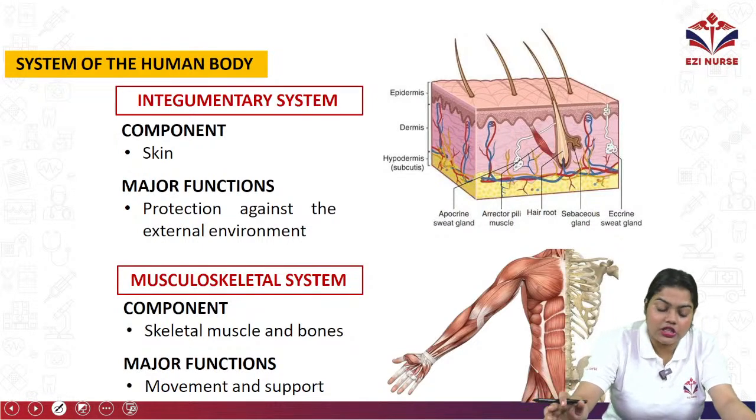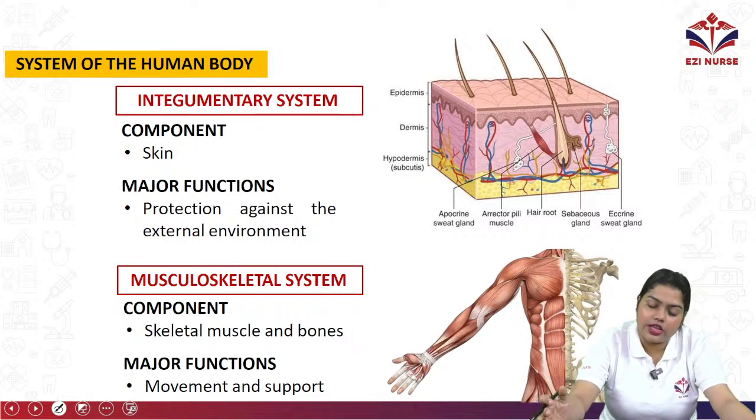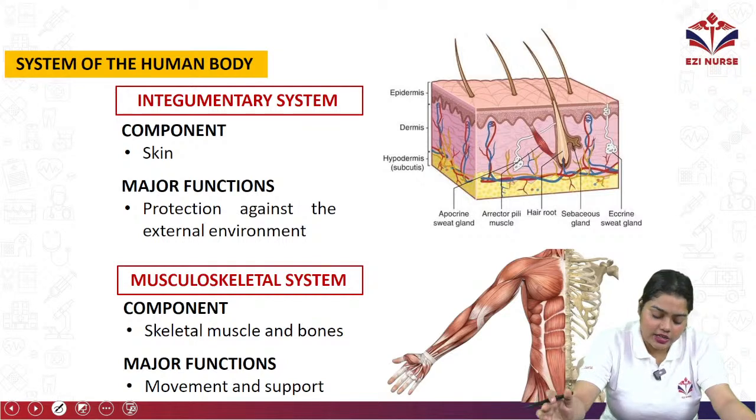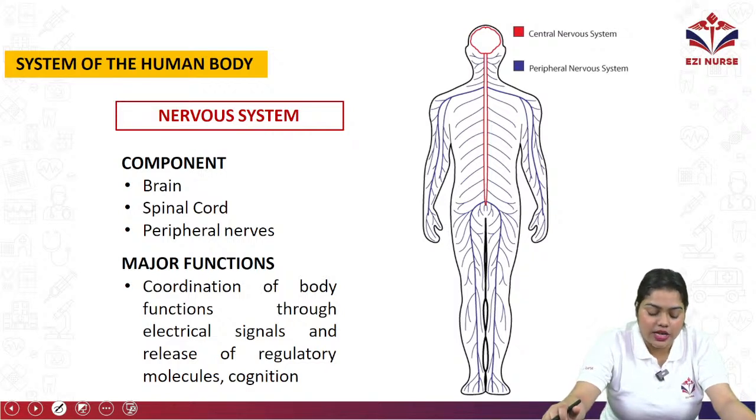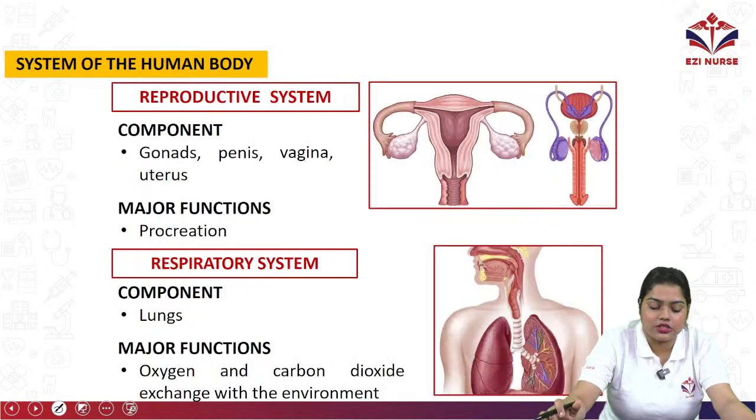Other than that, we have the integumentary system with the component of skin, which works as protection against the external environment. Then the musculoskeletal system, whose components are skeleton, muscles and bones. The major function is movement and support. Then we have the nervous system, which includes components such as brain, spinal cord, peripheral nerves, and the major functions include coordination of the body function through electrical signals and the release of regulatory neurotransmitters.